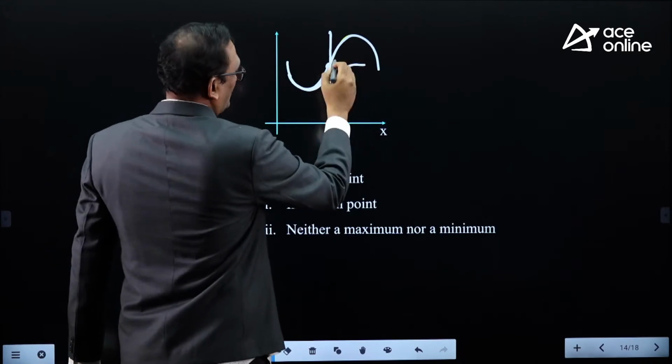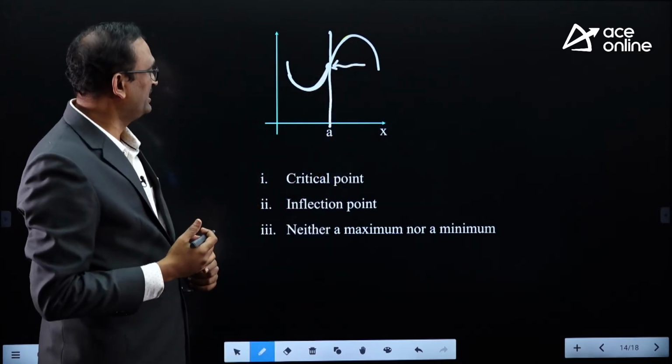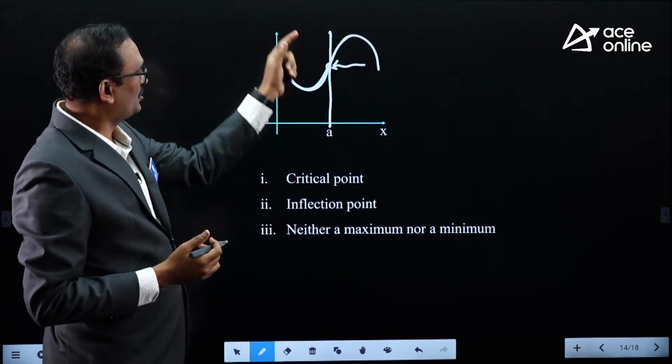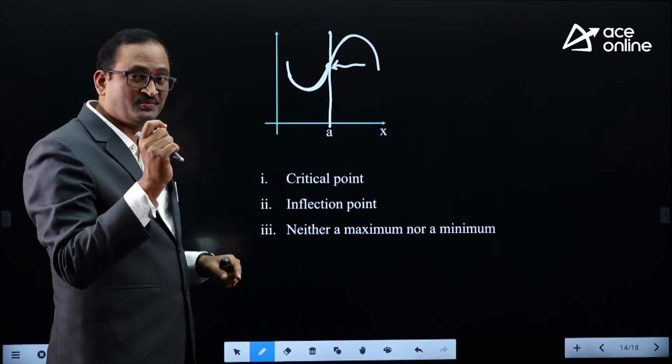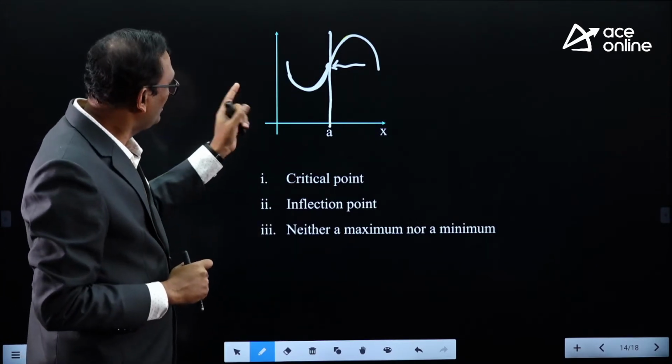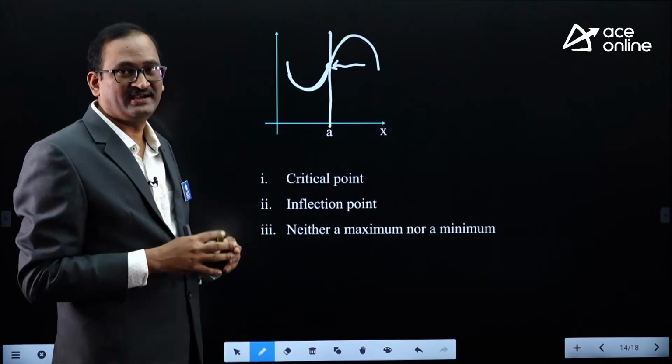Let this particular point be x equal to a, something. So this tangent is parallel to the y-axis. Therefore, the slope of this tangent equals the slope of the y-axis. What is the y-axis slope? Undefined.